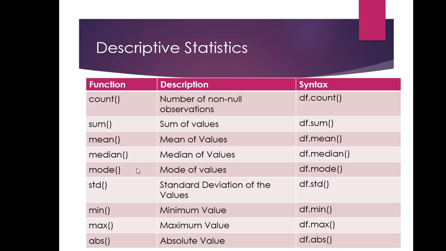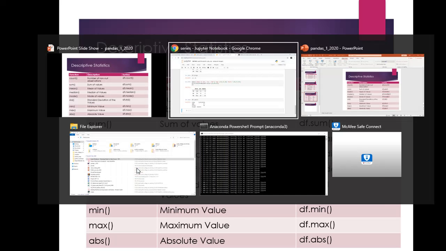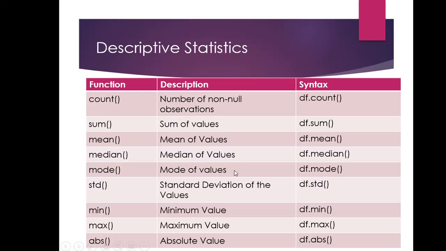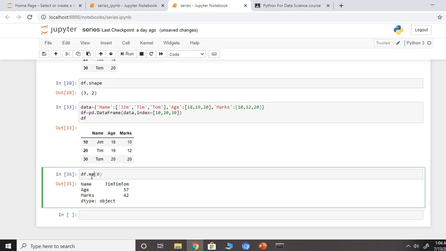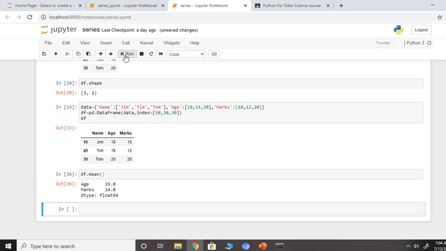Next is mean. What does mean do? Mean will give you the mean of values, that is the average of values. Mean is nothing but average. So if I say mean and run it, it's giving me the mean of age. The mean average is 19 and here the average is 14.